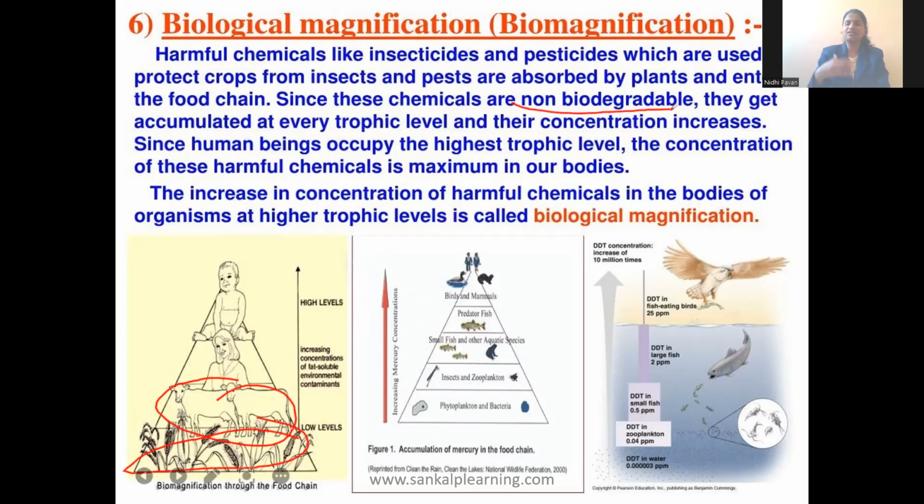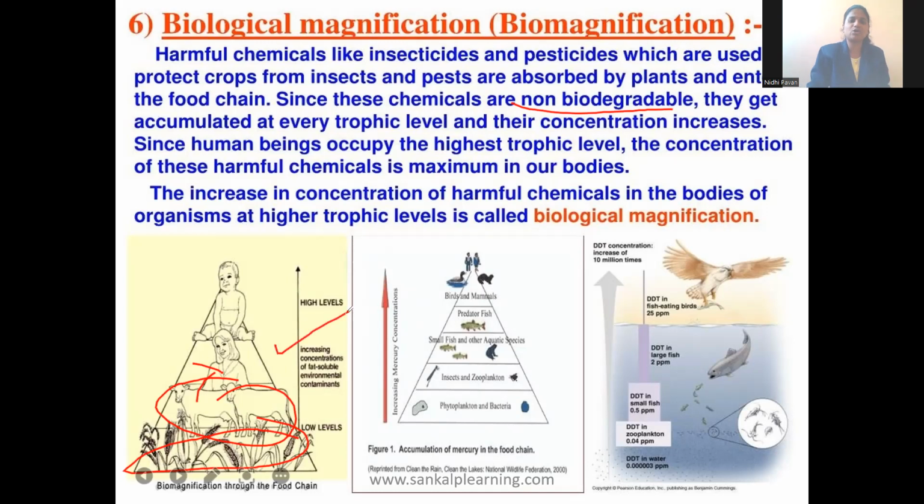They will not decay, decompose, or break down. The cow is eaten by human beings, and then a woman will breastfeed her child. So as the trophic level increases, the level of chemicals inside the body at the last trophic level will be at the highest concentration.